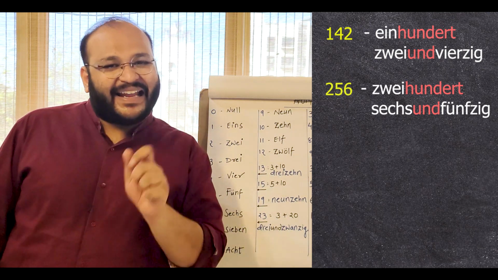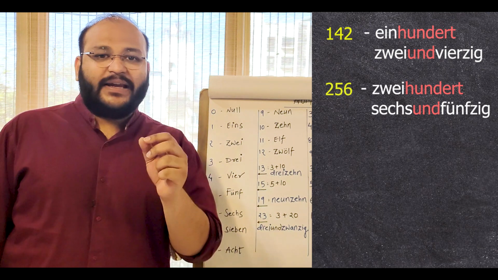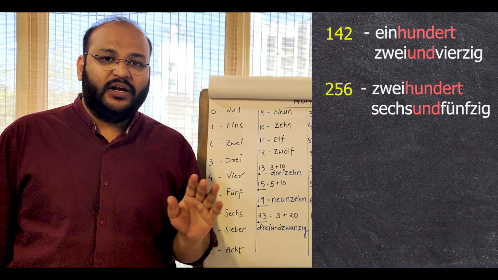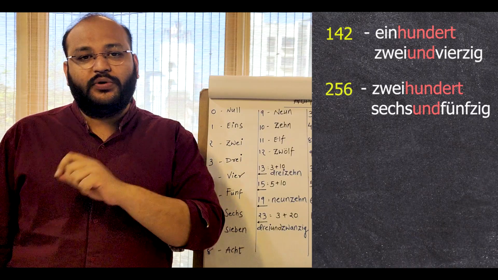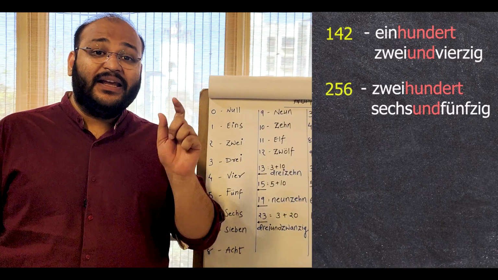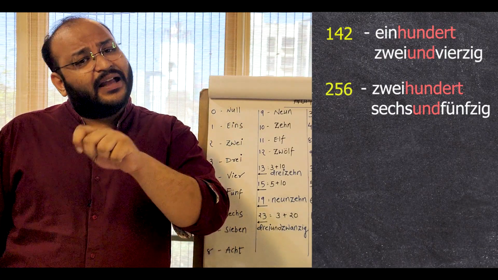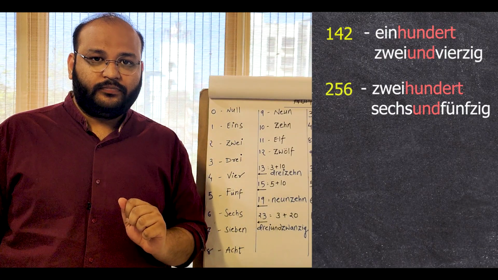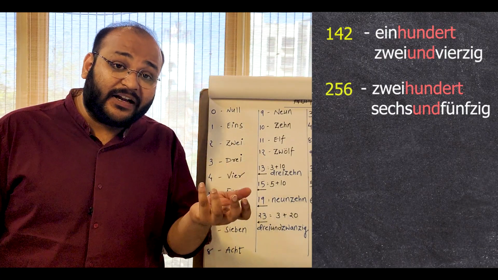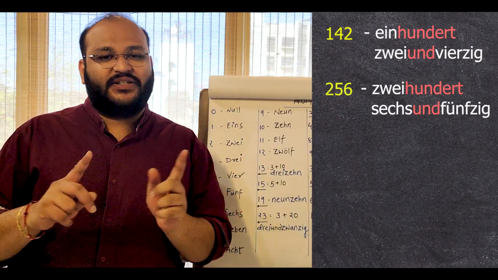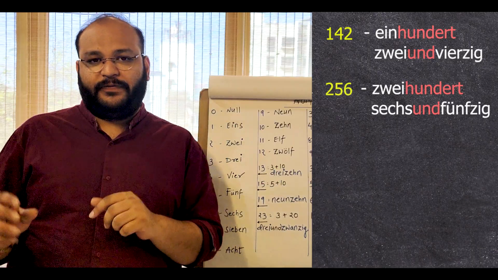It is simply called ein, no s. So like 21 is not einsundzwanzig. No, it is einundzwanzig. So similarly, 81 would be einundachtzig. And 41, einundvierzig, not einsundvierzig.